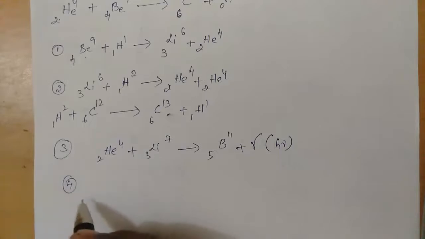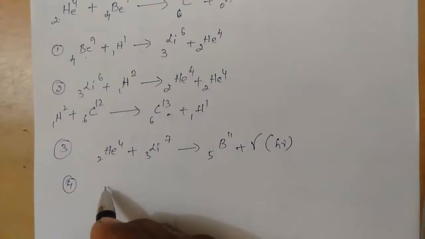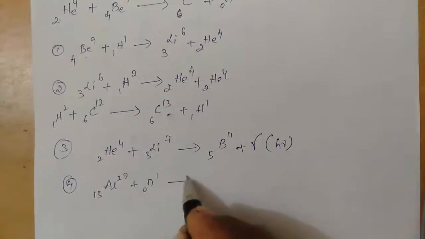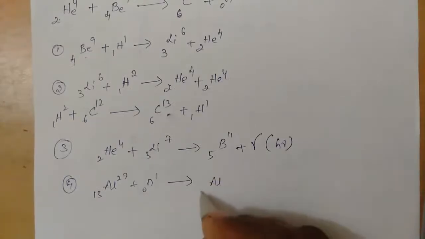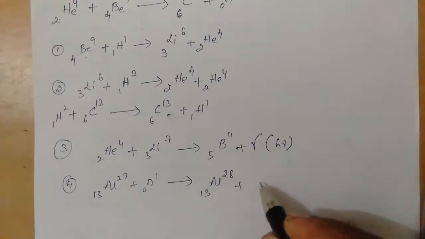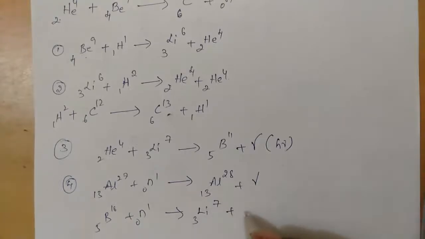So the next type of stripping reaction is where there is an absorption of neutrons. We have aluminium-27 (²⁷₁₃Al). If it is bombarded with a neutron, then an isotope of aluminium is formed, again with the emission of gamma. So this is one type of stripping reaction. Or we have boron-10 (¹⁰₅B). If this absorbs a neutron, there may be a formation of lithium, with the projectile being an alpha particle.